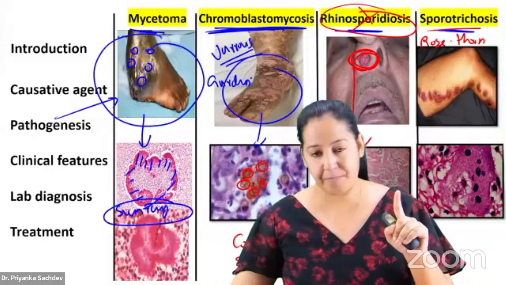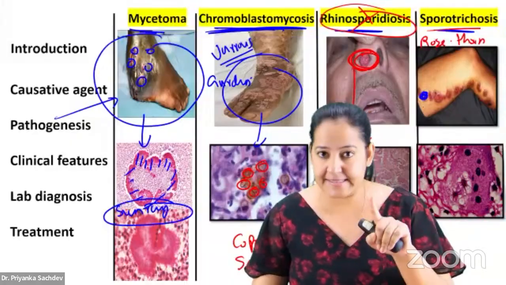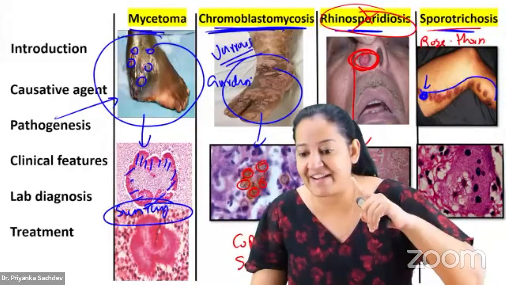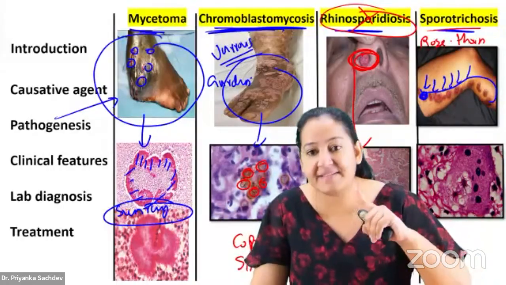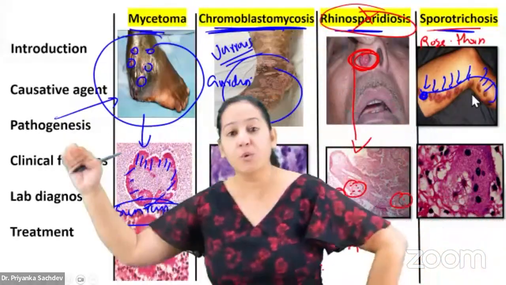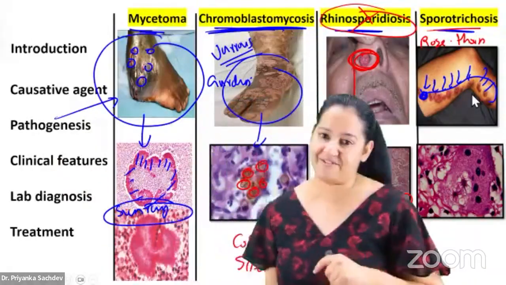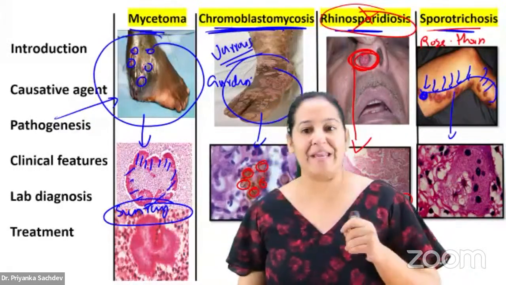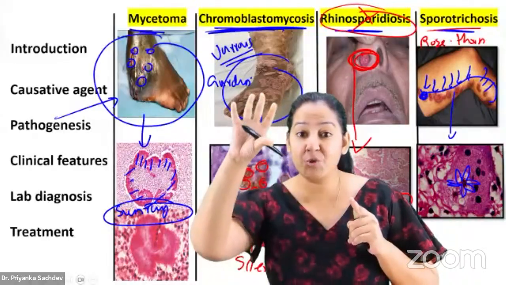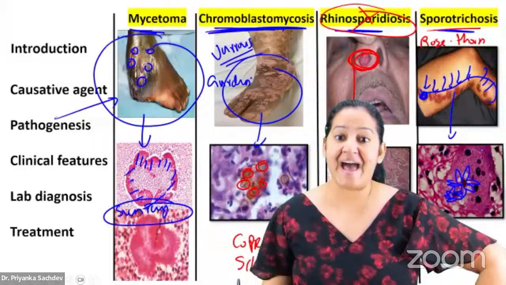At whichever point the thorn prick happens, there is an ulcer at that point. Suppose here is a thorn prick, so there is an ulcer at that point. After that, the fungus enters the lymphatics and causes multiple ulcers in a series in the direction of that lymphatic. Typical presentation: multiple ulcers or nodules in a series. I repeat, multiple ulcers or nodules in a series. Got it? Because the fungus is entering the lymphatic. And if you do the biopsy, it's very peculiar. You will get a star. Can you appreciate the star? Twinkle, twinkle, little star. It's like that. Can you see the stars here? What is astrology? Astrology is the study of stars.